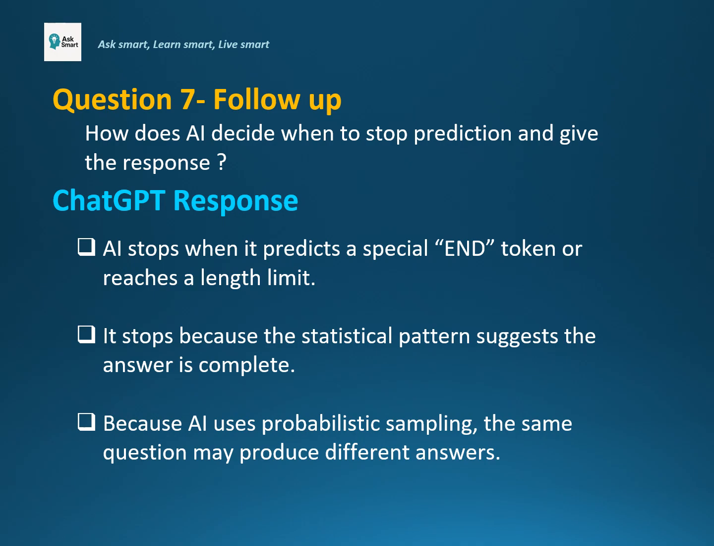Here is the follow-up question. How does AI decide when to stop word prediction and give the response? AI stops generating when it predicts a special end-of-answer token, or when it reaches its maximum length. It also stops when the statistical pattern suggests the response is complete. And because AI uses probabilistic sampling, the same question can lead to slightly different answers each time.